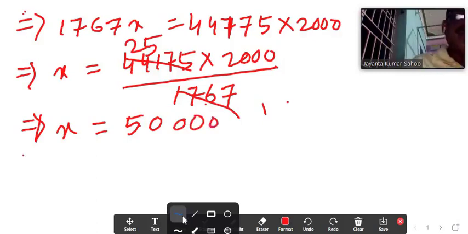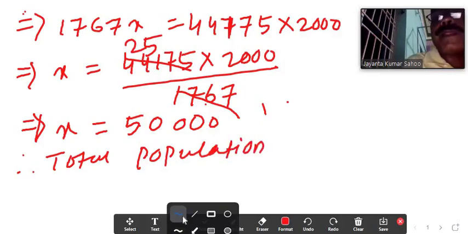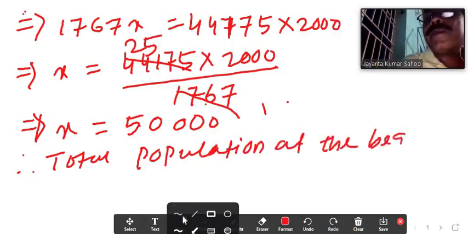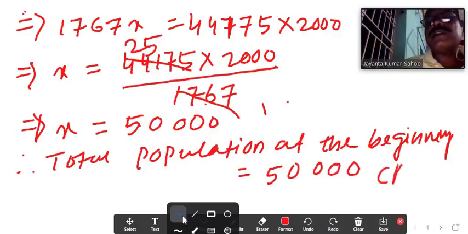Therefore the total population at the beginning equal to 50,000. This is the answer.